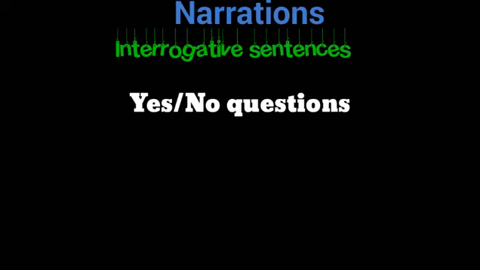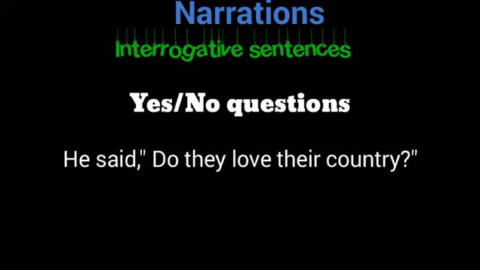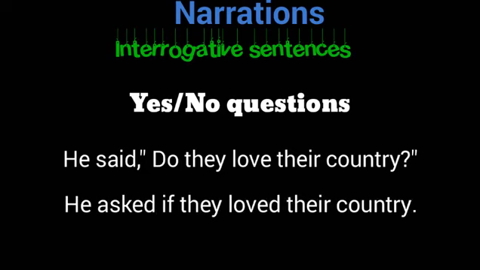Let's see the second one. He said, do they love their country? This is a direct and we change it into indirect. It will be, he asked if they loved their country. Here also we have changed the reporting verb. After that we put if, and the question became a statement.